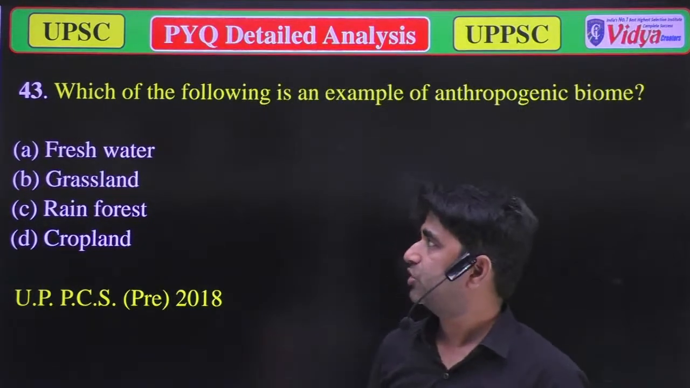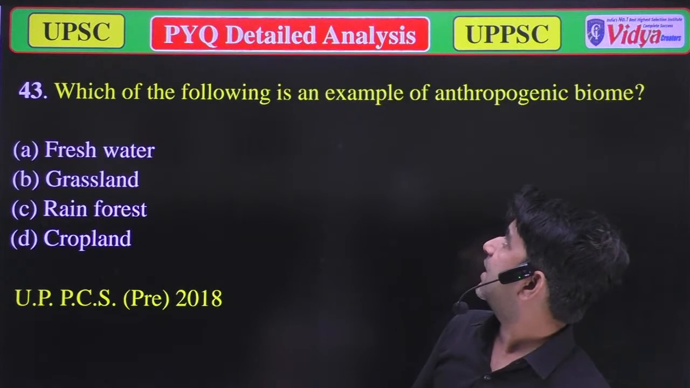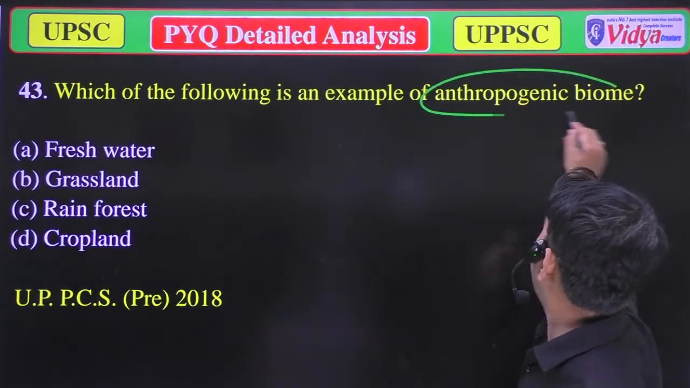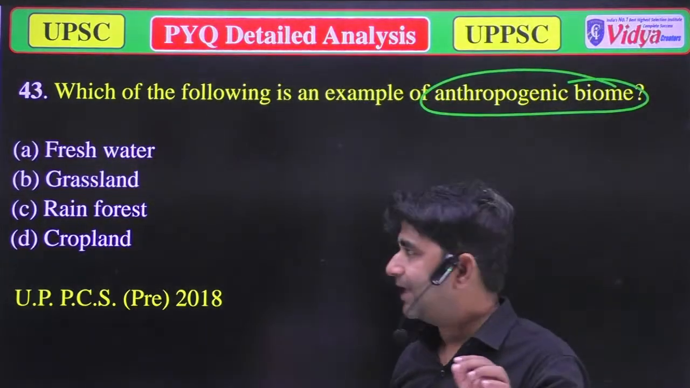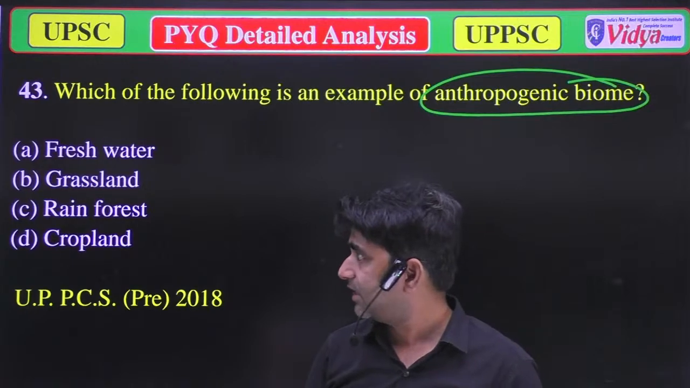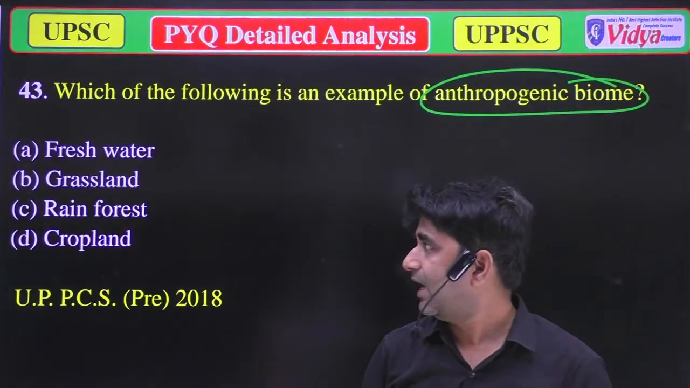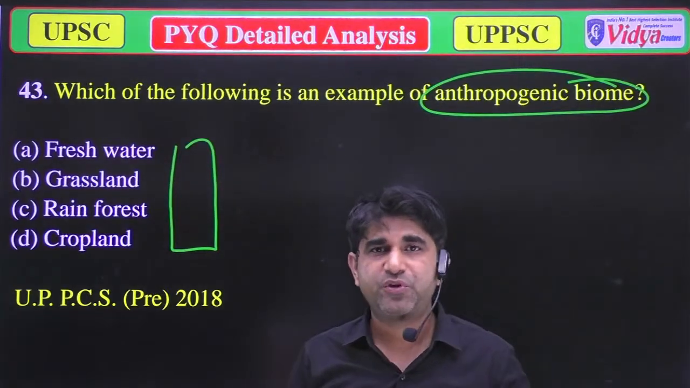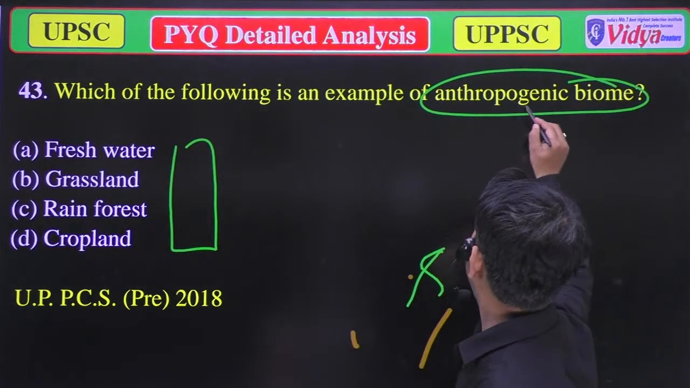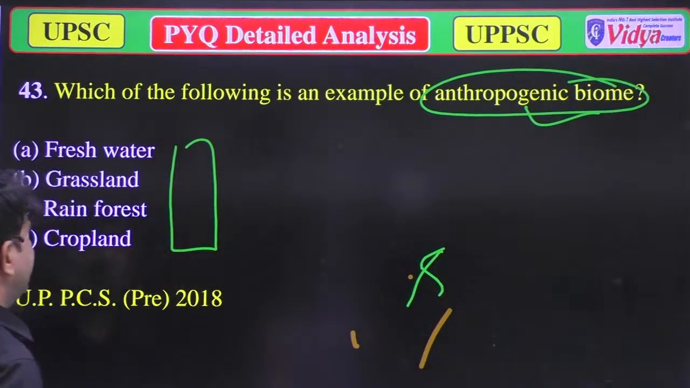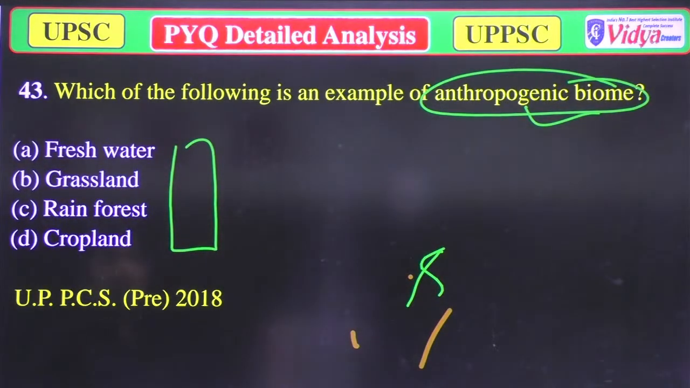Our next question is, which one of the following is an example of anthropogenic biome? A, freshwater. B, grassland. C, rainforest. And D, cropland. Which of the following is an example of anthropogenic biome? Now you have to answer these questions.